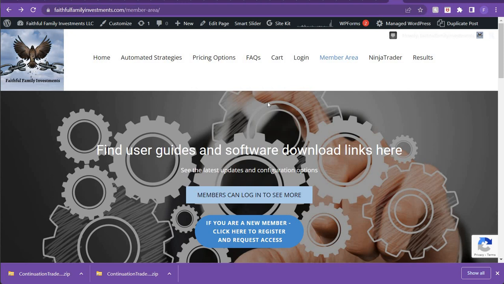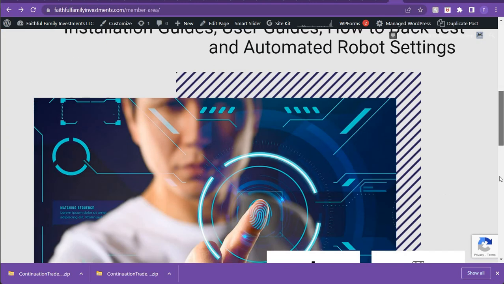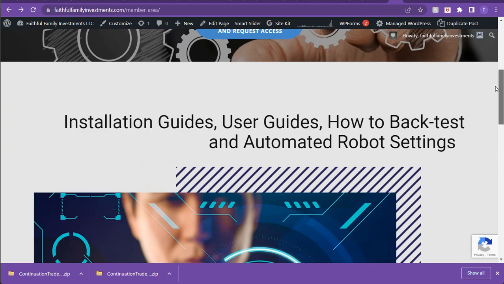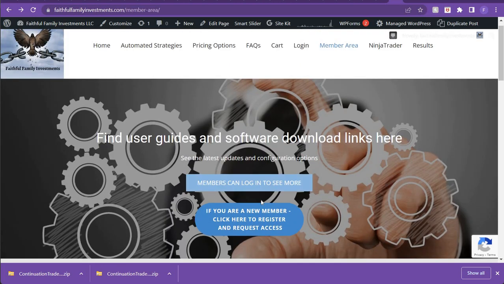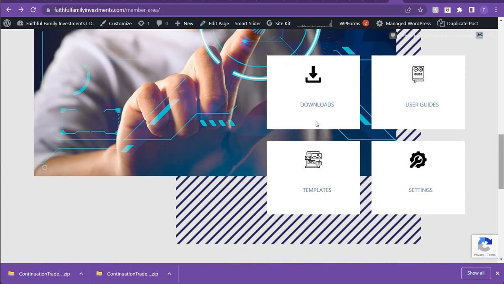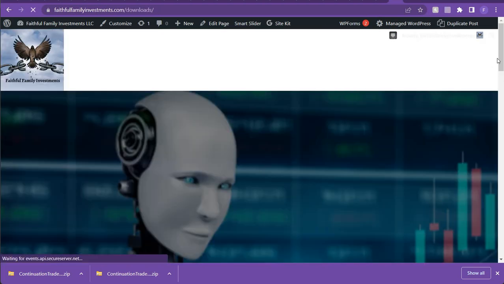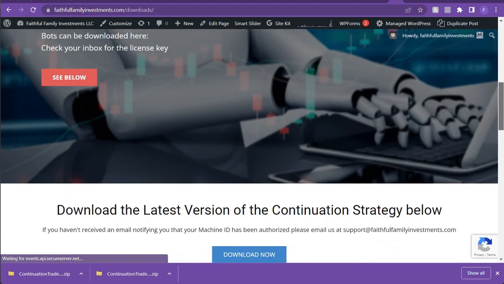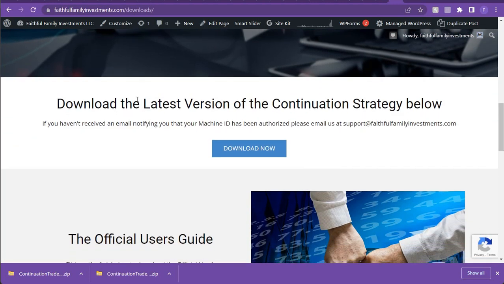In this video, I'll show you how to download and install the fully automated robot, the continuation trade. In the members area, you should be able to see the downloads section. If you don't see that, you'll need to either log in or register your account. Click on downloads here. And then here you'll see the latest version of the continuation trade.